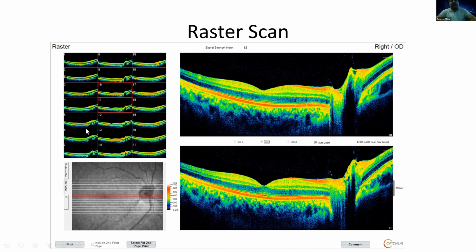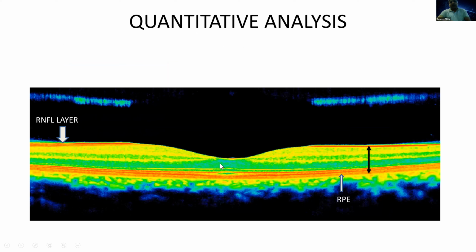Next comes the quantitative analysis. Because these two layers, the RNFL layer and the RPE, are very well made out on the OCT, the difference between them can be calculated by the computer very easily, so quantitative analysis becomes very easy.